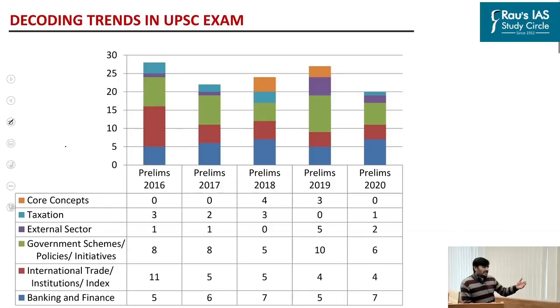There is slight variation with respect to weightage of the core concepts. The core concepts are basically dealing with microeconomics and other aspects. In Prelims 2019, we had 3 questions from these core concepts, but in Prelims 2020, we did not have a single question.